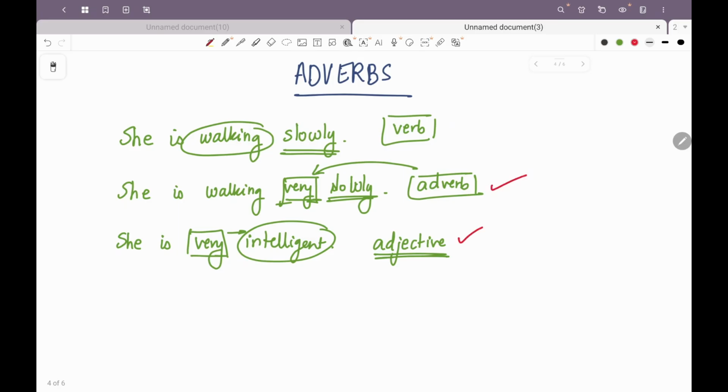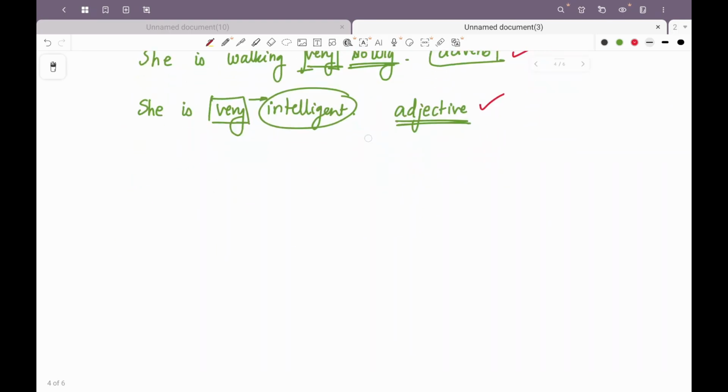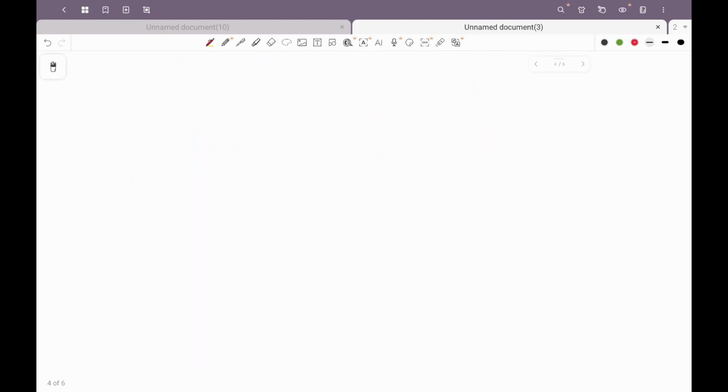So what are adverbs? A word which is used to modify the meaning of a verb, an adverb or another adjective.